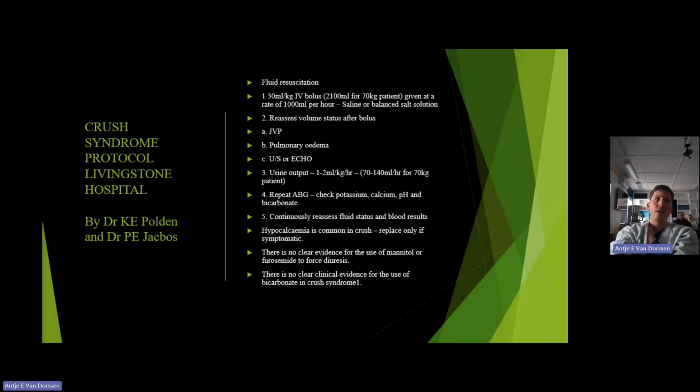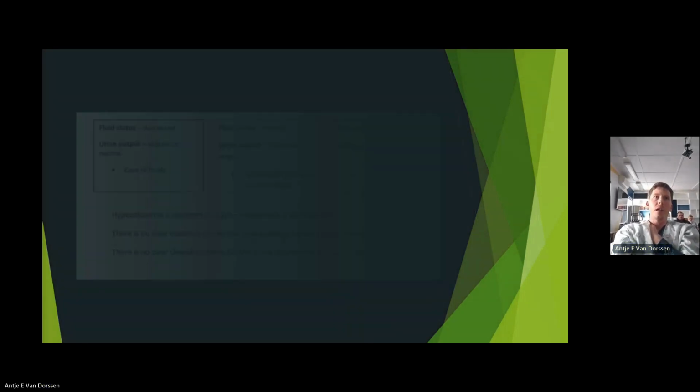patient is fluid behind. Urine output, you're looking at 1 to 2 mils per kilogram per hour. You're going to repeat ABGs quite regularly, 4 to 6 hourly, to look at the potassium and calcium and then replace as needed and correct your pH and bicarbonates. You continuously assess the patient's fluid status and blood results, replace calcium if needed, shift potassium if needed, and if there is need for dialysis, early intervention dialysis.